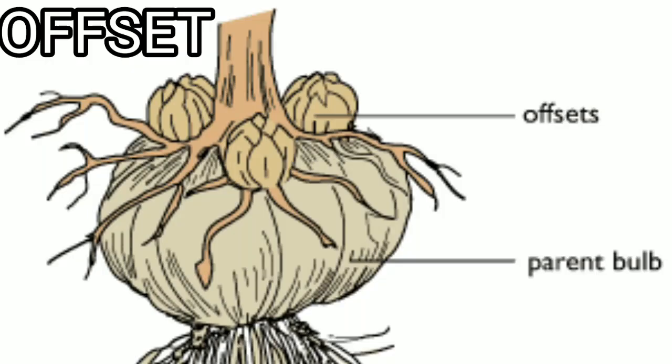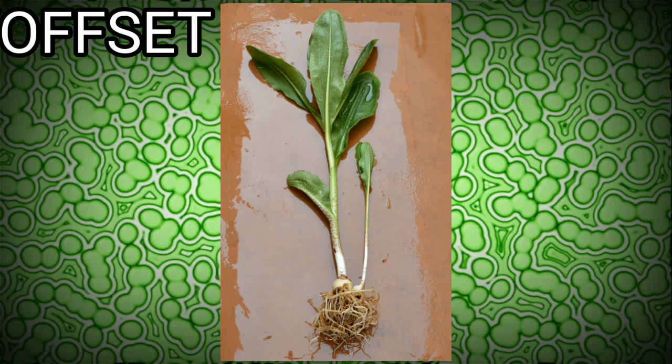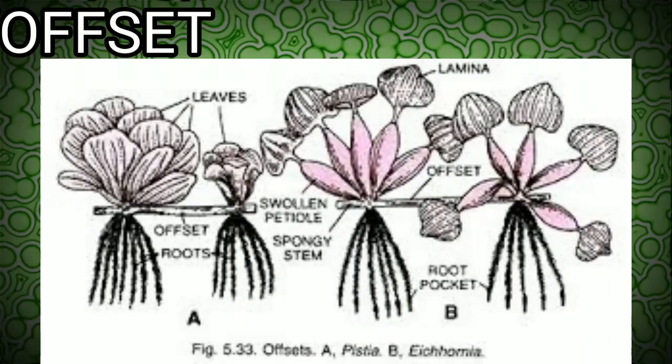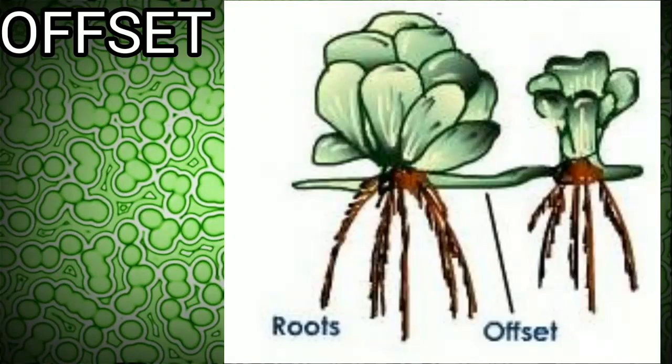Offset is also like a runner, an axillary bud growing from the axil of the leaf, but an offset is shorter and thicker compared to a runner. It is a short prostrate branch with a tuft of leaves at its apex. Examples are Eichhornia and Pistia. They both are hydrophytes. Hydrophytes means the water loving plants.